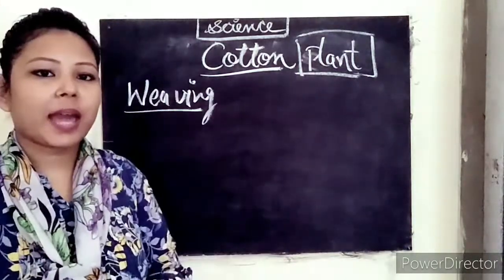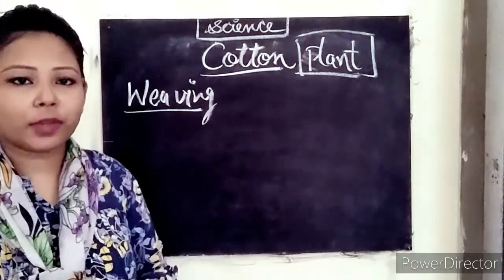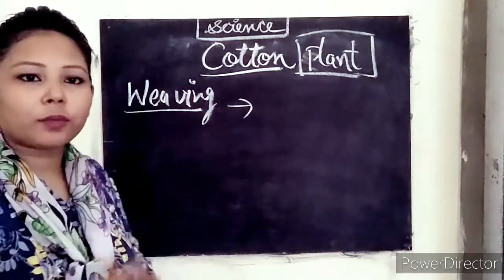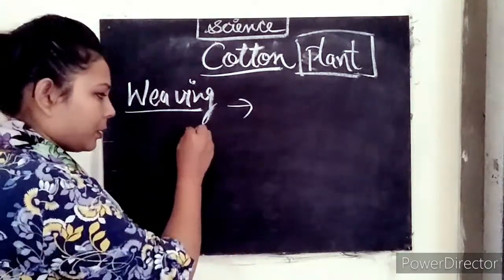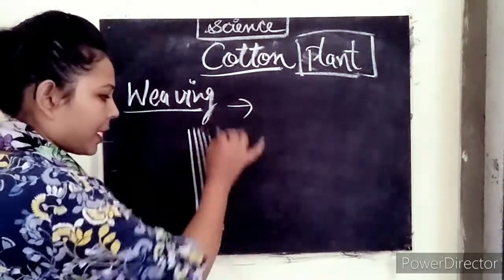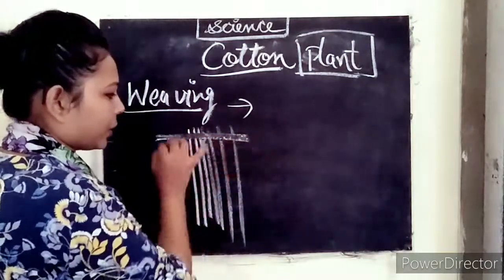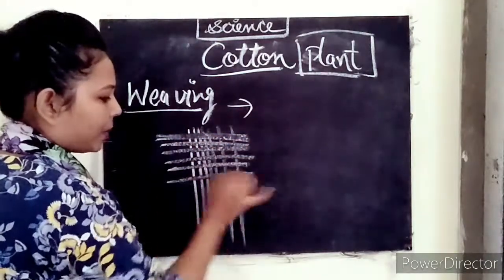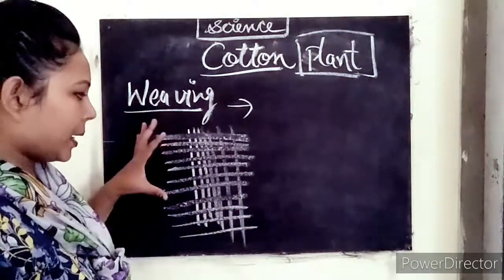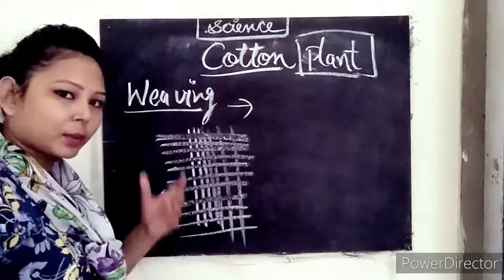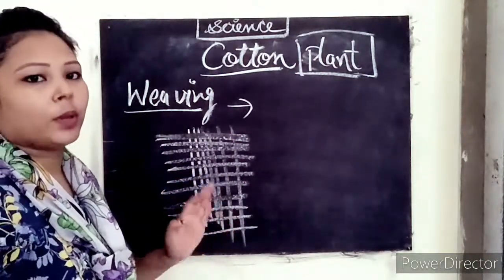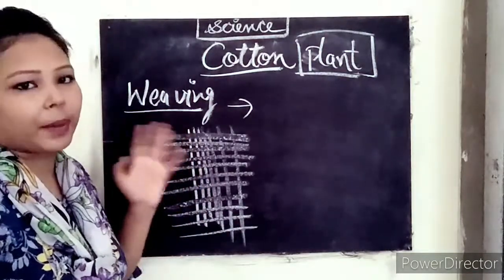The last process we have is weaving. So what happens in weaving? In weaving we use two strands of yarn. Okay, one is vertical, clear, and the other one is horizontal. So by this process we have fabric. By combining the threads passing in different manners, this pattern leads to the making of fabric.